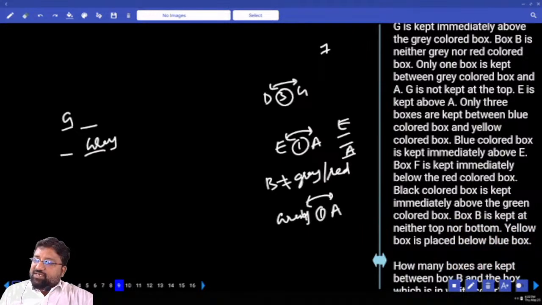Only 3 boxes are kept between blue color box and yellow color box.